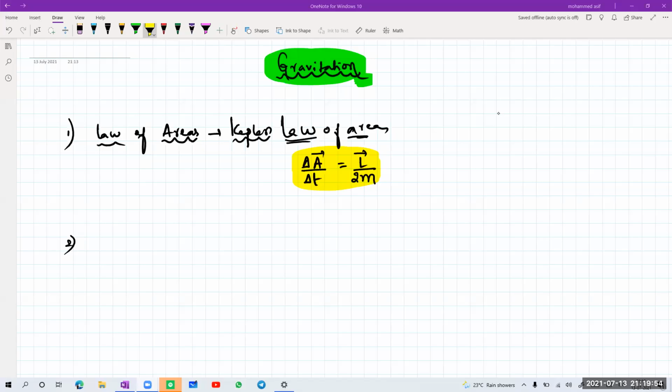What is the first one, beta? Law of areas, also known as Kepler's law of areas. So what does it say? It covers equal areas in equal intervals of time. That is, delta A by delta T will be equal to the angular momentum divided by 2 times M.